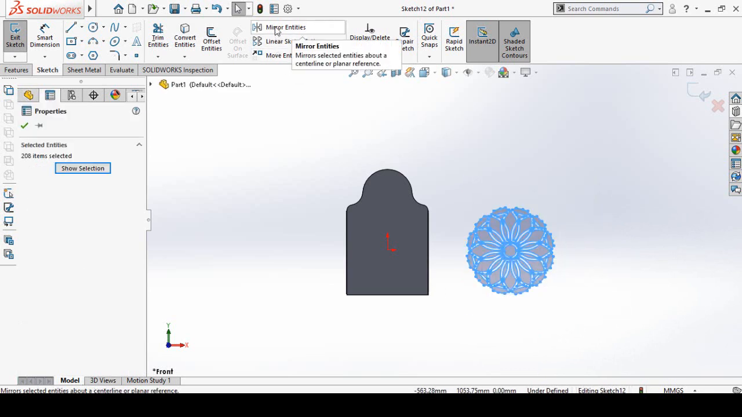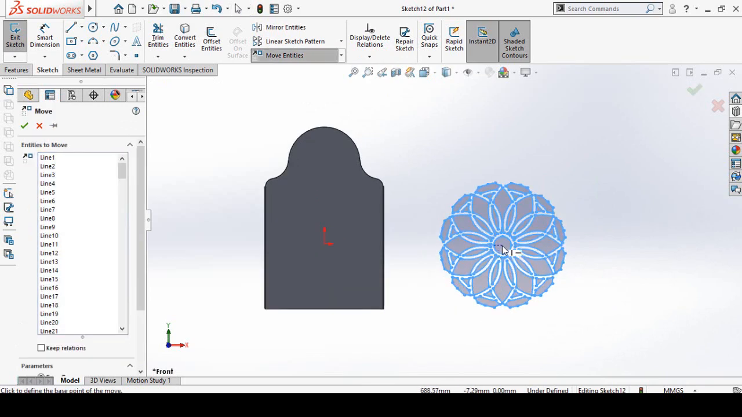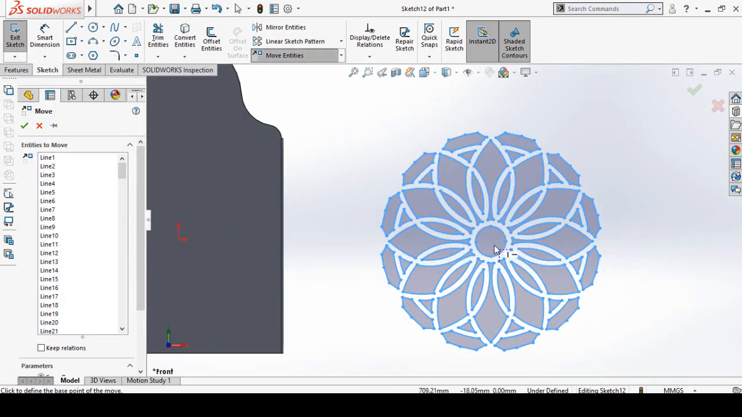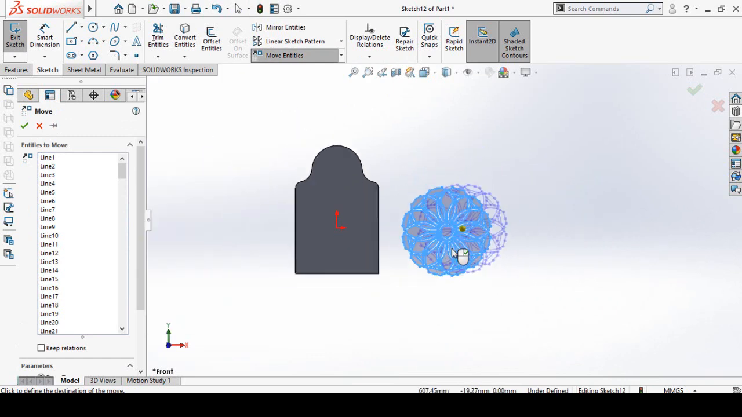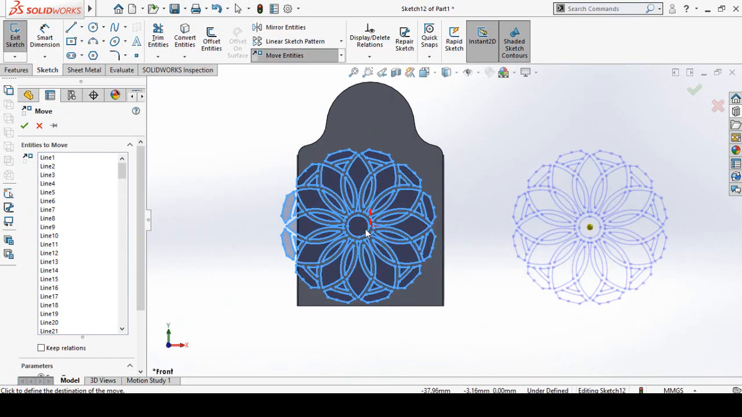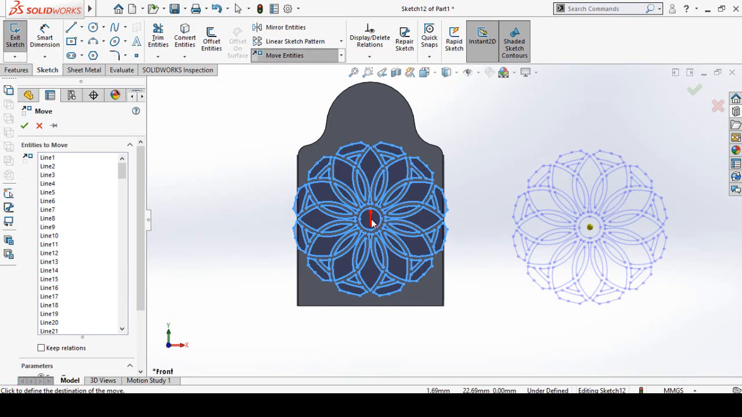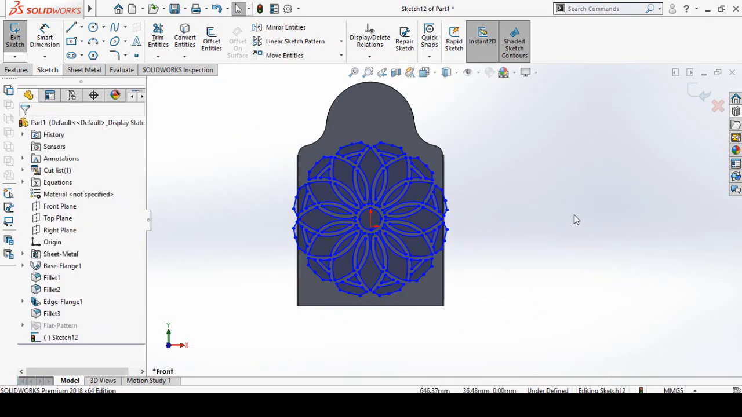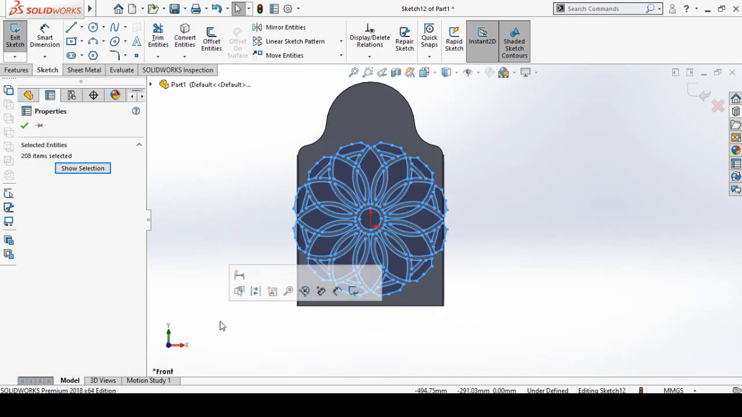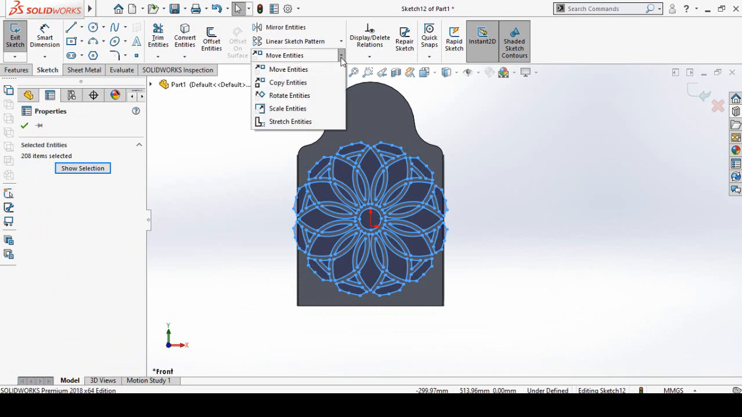Now select all this sketch. From here select move entities, then drag this sketch like this on the origin. Now one more step, select all the sketch. From here in front of move entities, click on this arrow and then select scale entities.